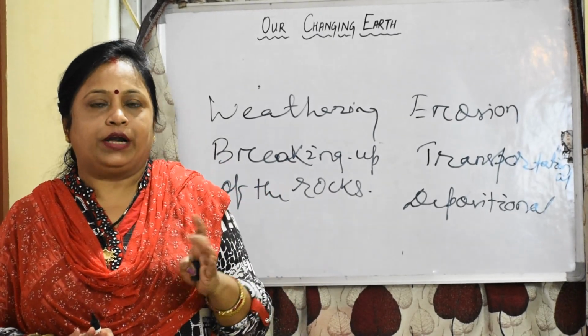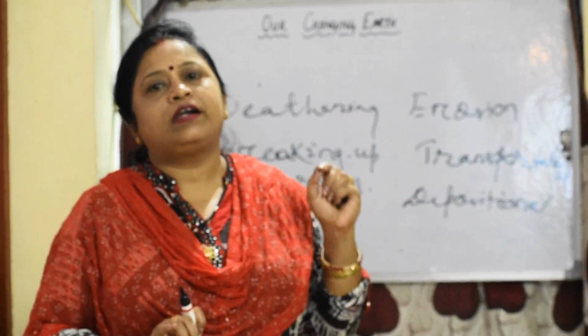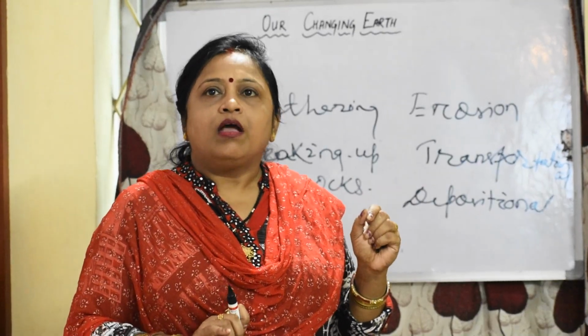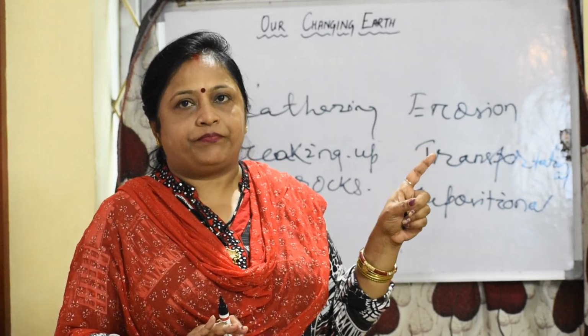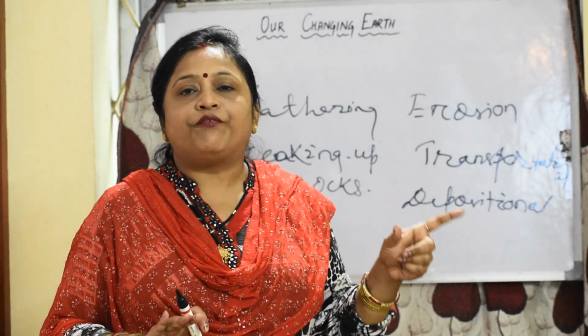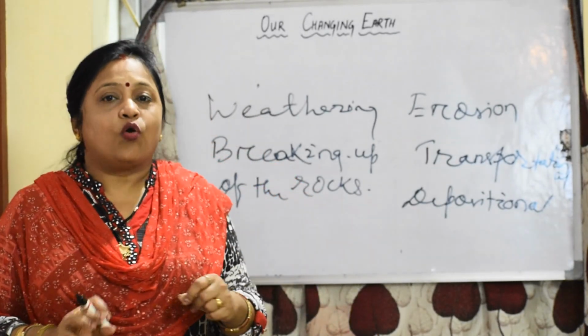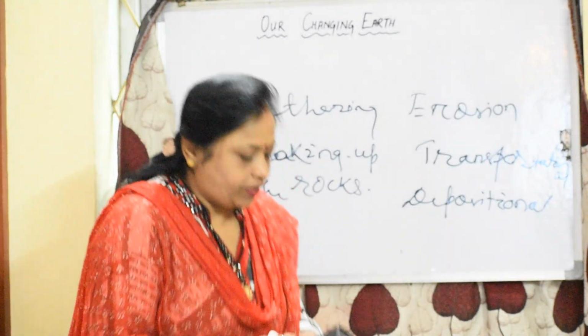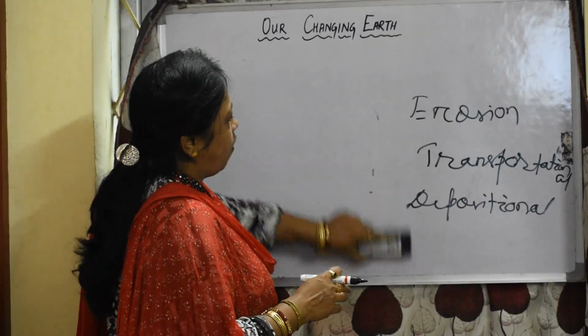Work of river, it is given in your book. It is an agent of erosion. Running water in the river erodes the landscape. It creates different types of landforms. It creates waterfall. Number one, waterfall.